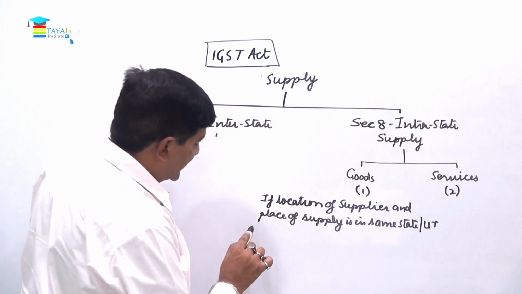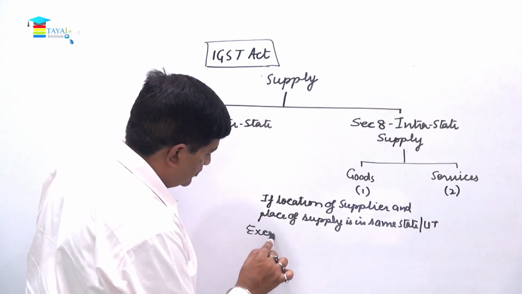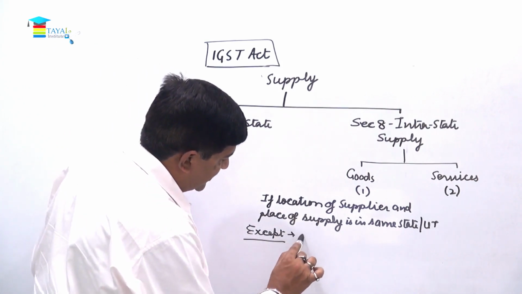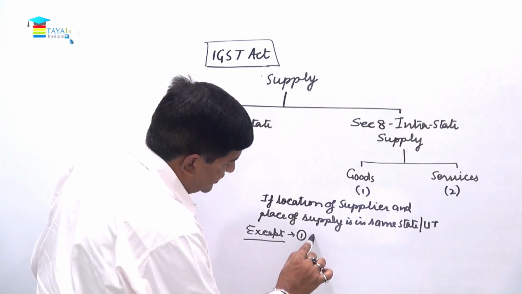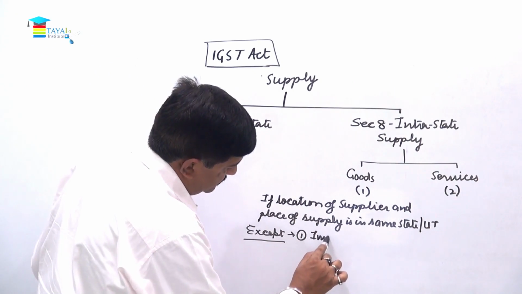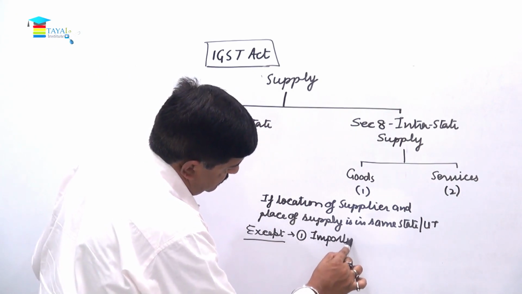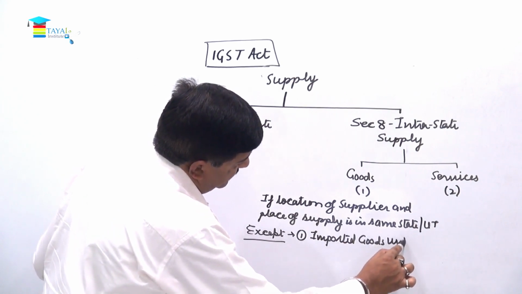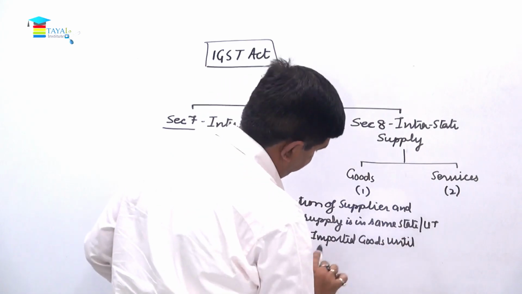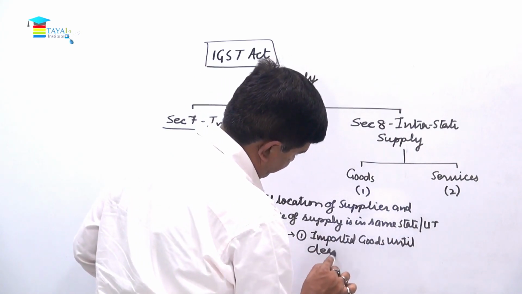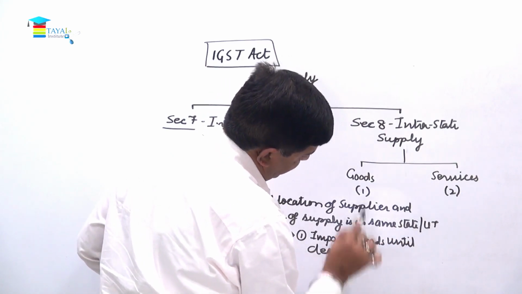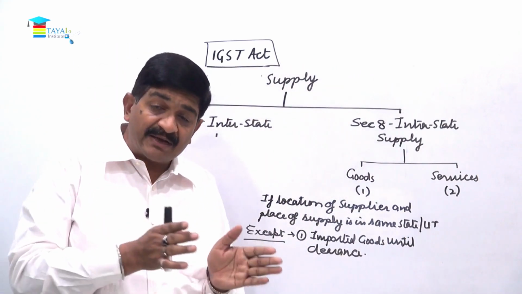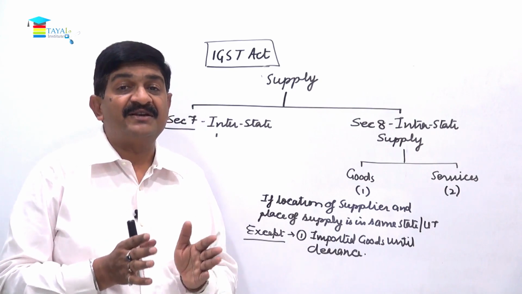But we have a few exceptions. Exception number 1, imported goods until clearance. Suppose in Mumbai goods are imported from outside India. So until clearance it is not an intrastate supply.